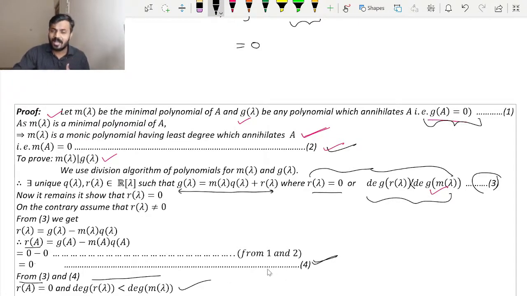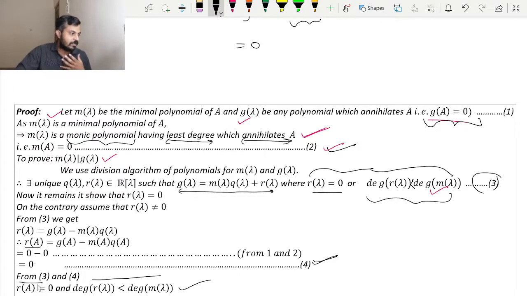So ask yourself whether it is true. Now recall what exactly the minimal polynomial is. According to the definition, it is a monic polynomial, no issues with that, but it is the least degree polynomial which annihilates a. There is no other polynomial having degree less than m which annihilates a.